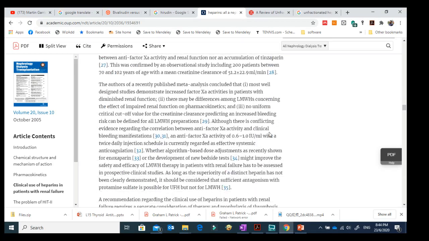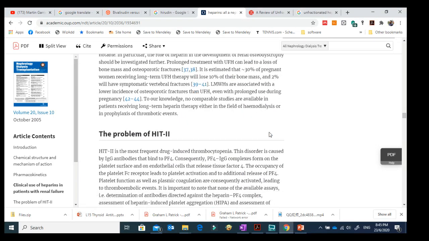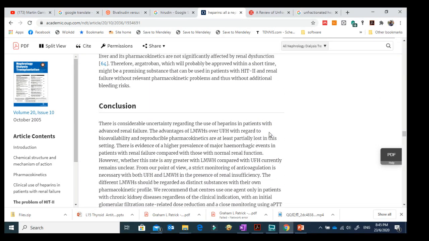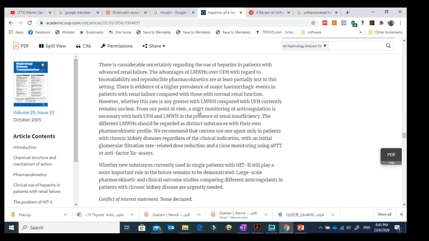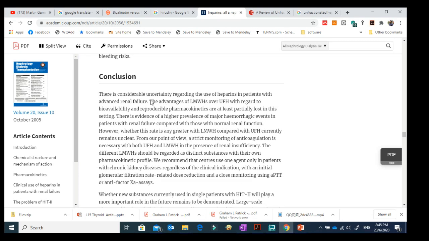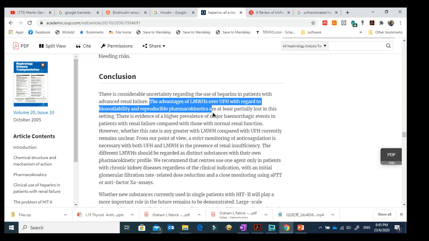So this is a very interesting article. You can take a look at this article, and you can see in more detail the comparison between low molecular weight and unfractionated heparin. And when I read the conclusion, they're talking about the advantages of low molecular weight over unfractionated heparin, as we discussed previously, in regard to bioavailability and reproducible pharmacokinetic parameters. And obviously, if the dose increases slightly or changes, it can lead to bleeding.